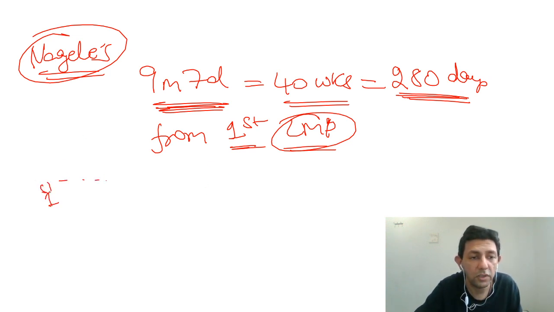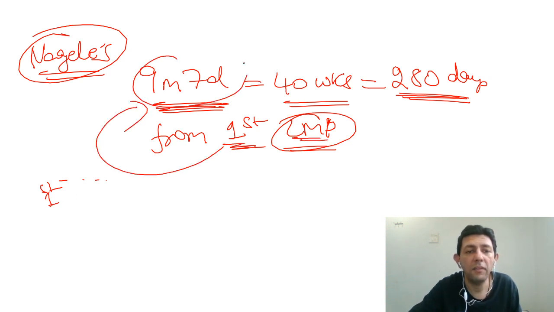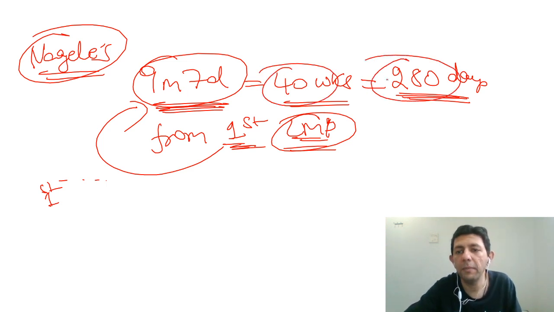We have to find out the first day of the last menstrual period, and to that I will add 9 months 7 days, which will be same as 40 weeks, which is same as 280 days. If somebody asks you the pregnancy duration is 40 weeks, 40 weeks same as 280 days. How do I get it? 9 months 7 days. This is Naegele's formula.